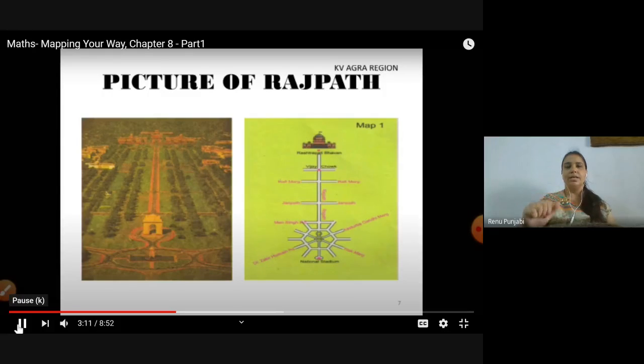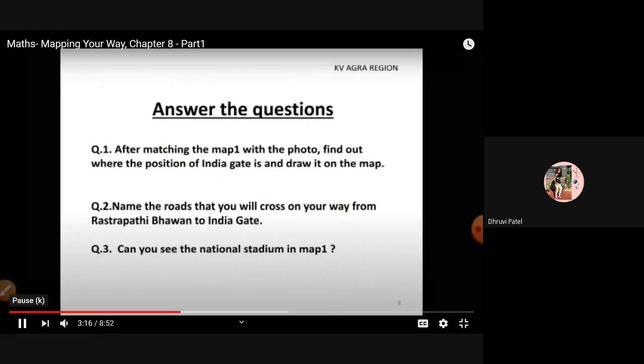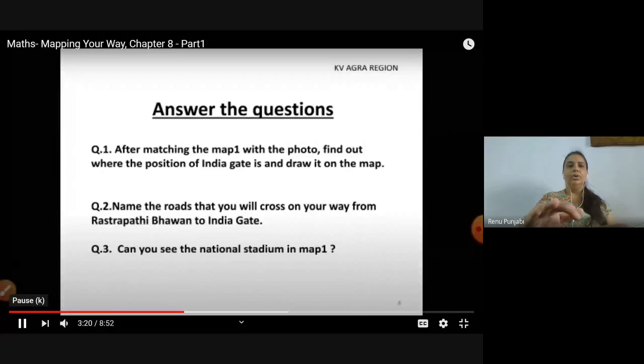I'm going to present it so that you will be able to understand the concept more with the help of a few questions. So our first question is, after matching the map with the photo, we have to find out where India Gate is. You don't write right now because I have to keep my mic on so that I can explain to you. And you don't need to write right now because the video is already there in the classroom. I will let you know how to write and when to write.